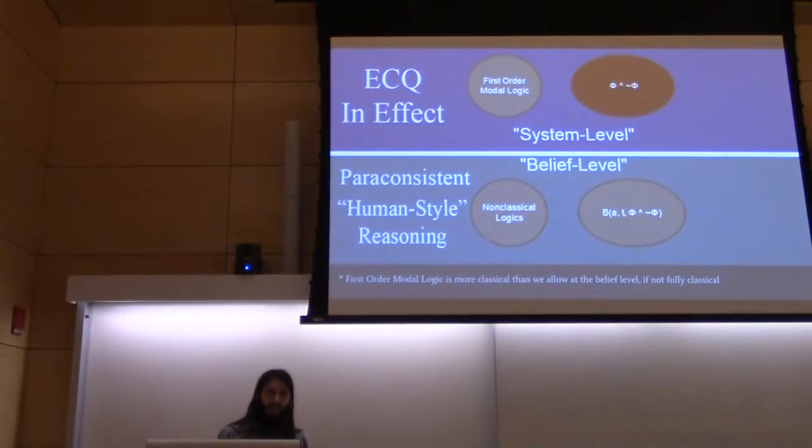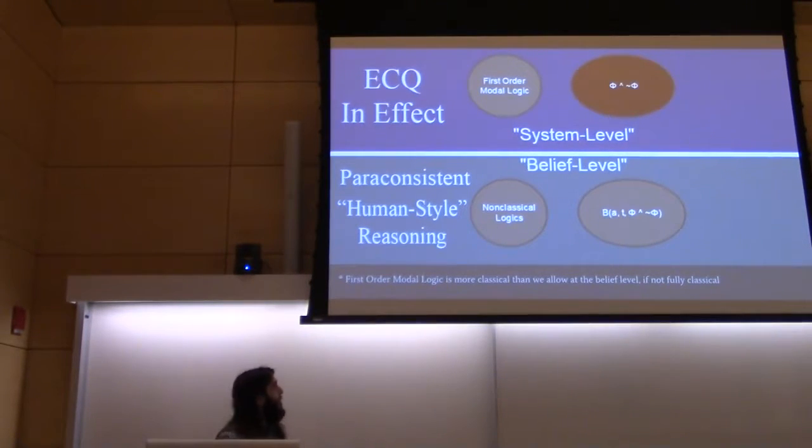So, how do we reach that point where we can try to model that human-level reasoning? We do that in CECAC by having a two-level system. The top level is sort of a system level, and that's more like, if you think about the robot example, the automatic sensory controls, the basic controls that we use. At that level, we use ECQ, so the principle of explosion is in effect, as we're using a first-order modal logic. So you don't want to have phi and not phi. If you have phi and not phi at the system level, it can imply any arbitrary formula, and we're in a bad way, robots kill us all, and this talk is meaningless.